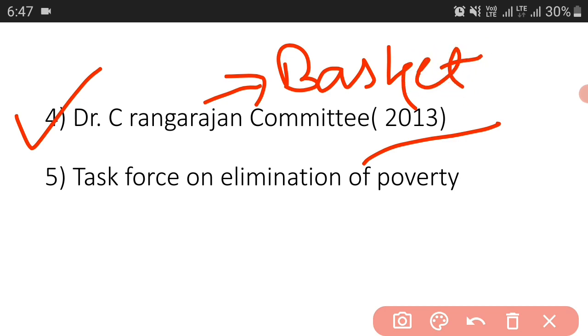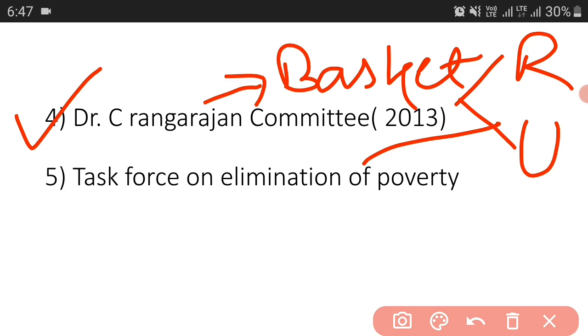Okay, it recommended separate poverty line baskets for rural and urban areas, and it used modified MRP based data. Okay, it is some technical thing, and it is not required here.